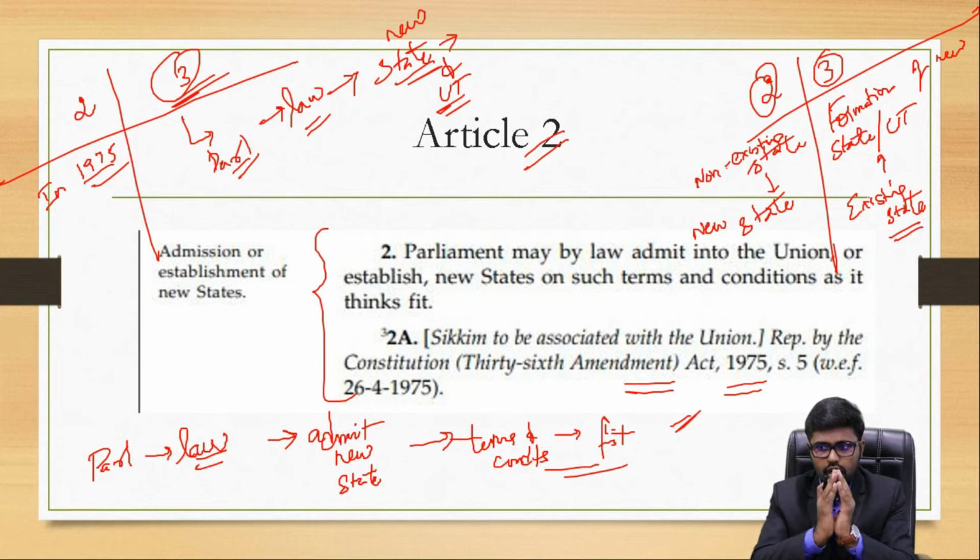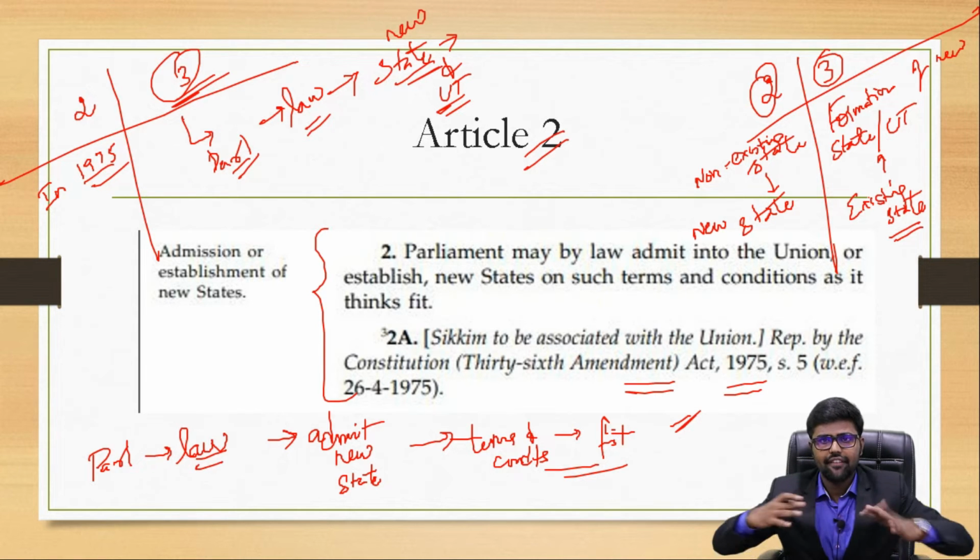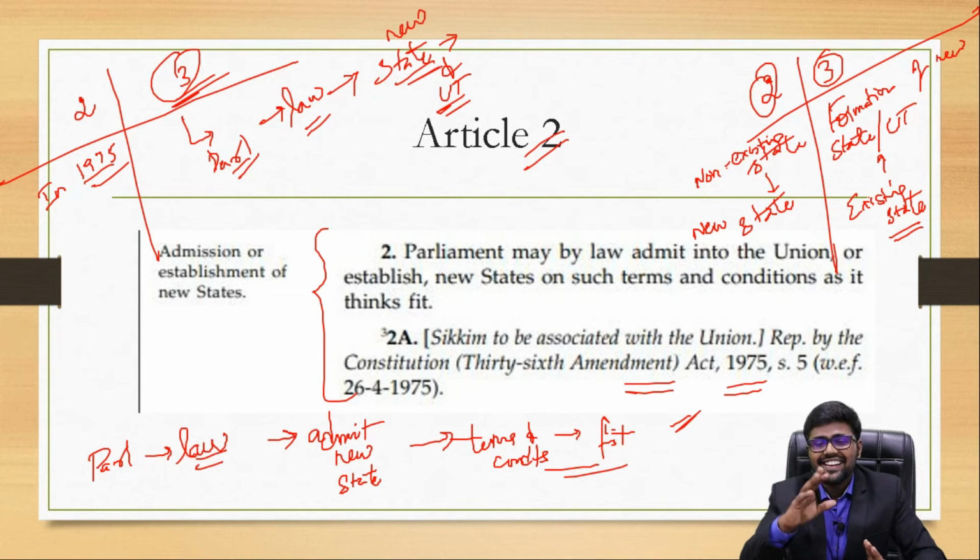See, if at all a normal state wants to bifurcate, there should be a demand from the people. Then only parliament will do that. If, for example, as you imagine, tomorrow parliament thinks to split everything, no, there is a Supreme Court which will come into the picture.